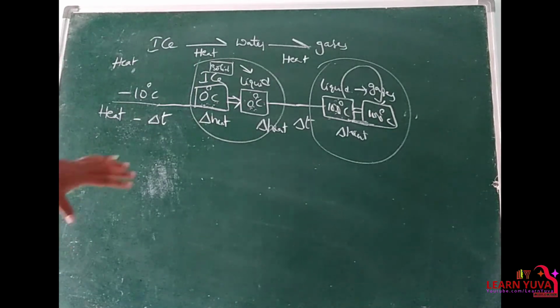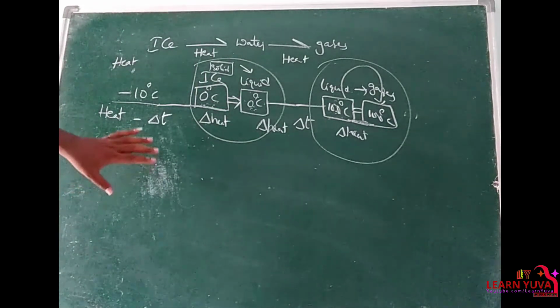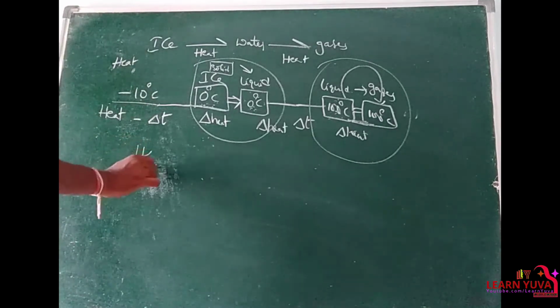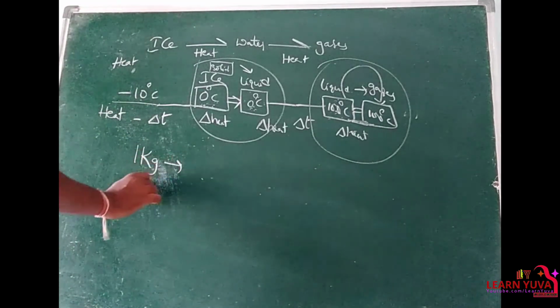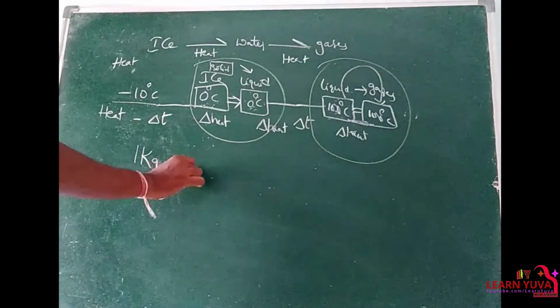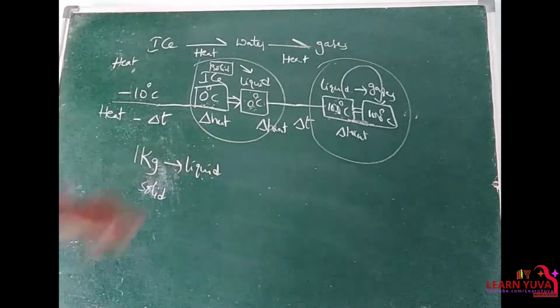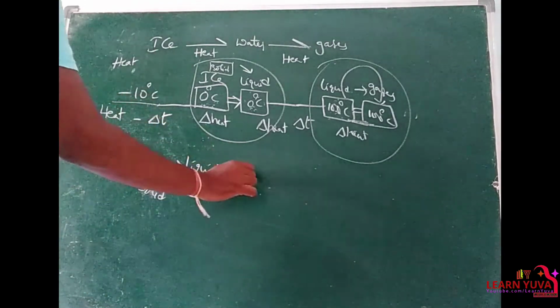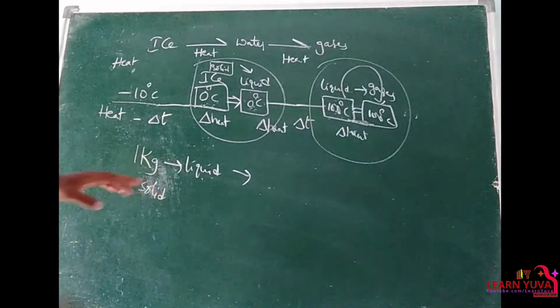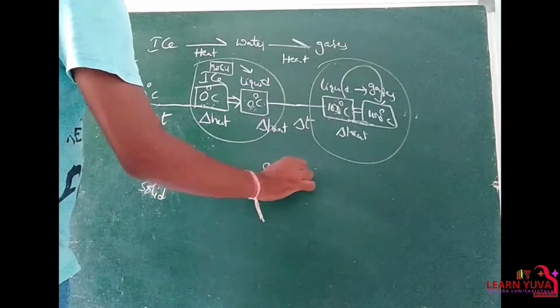So the amount of heat energy required to change 1 kg of solid to liquid at its melting point is nothing but the specific latent heat of fusion.